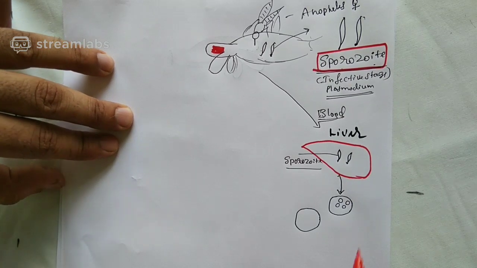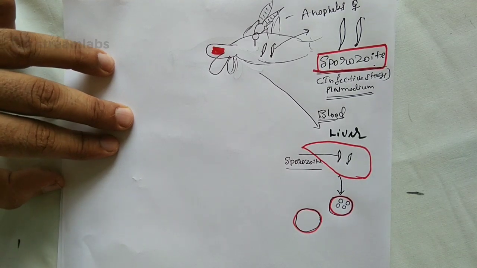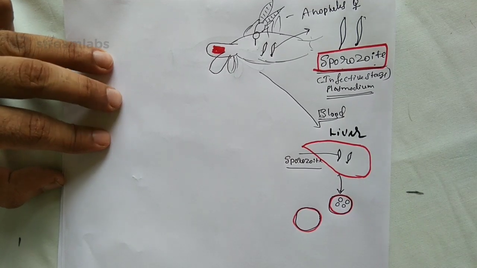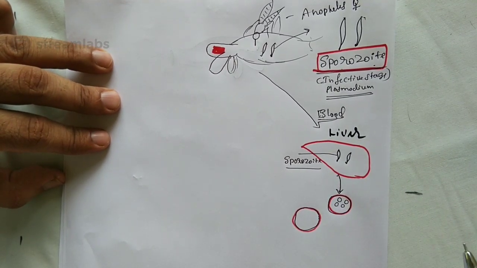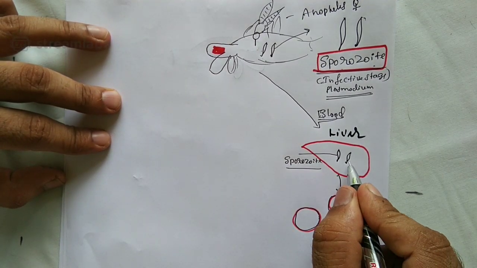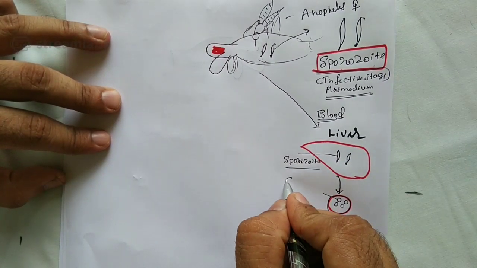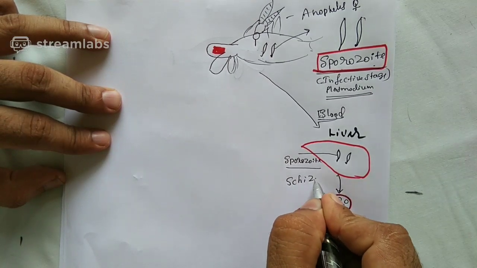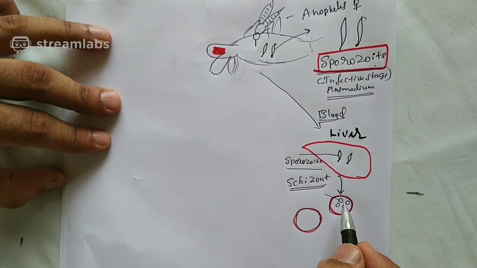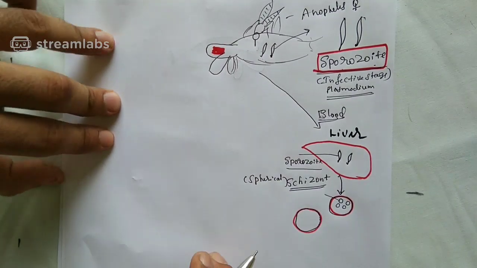These are all liver cells, hepatocytes. And inside that there is a plasmodium. This stage of the plasmodium, which has changed its shape from the spindle shaped into the round shape, will be called as schizont. Is the matter clear? Schizont. So it has become schizont, and schizont is what shape? Spherical in nature.